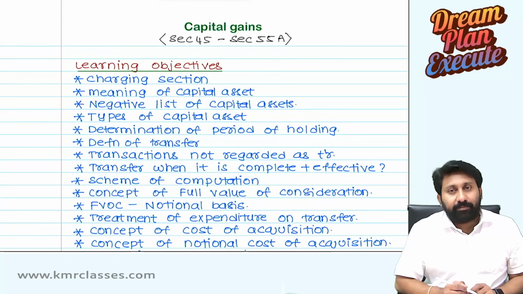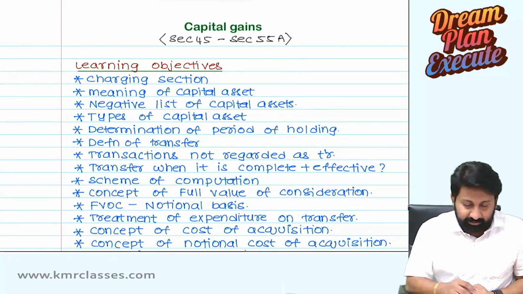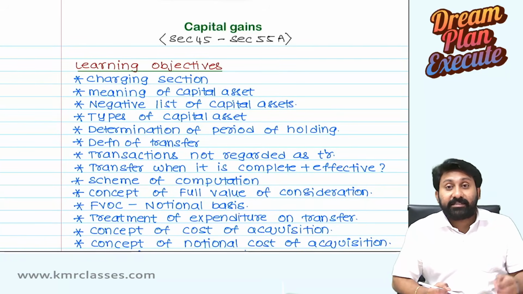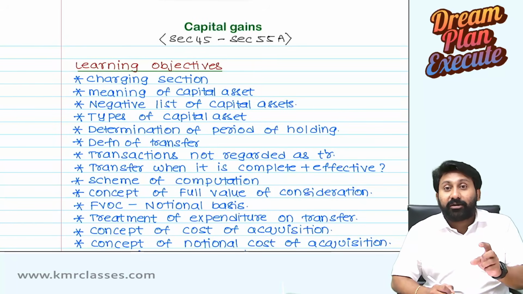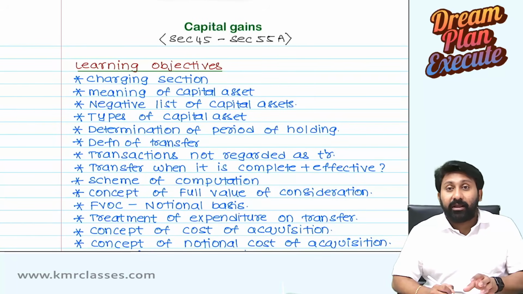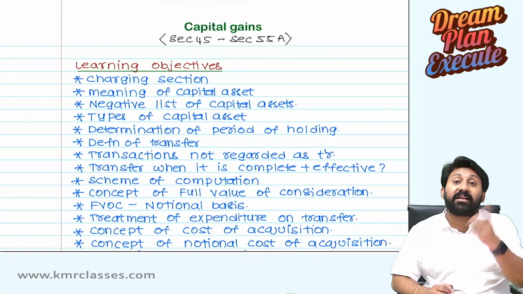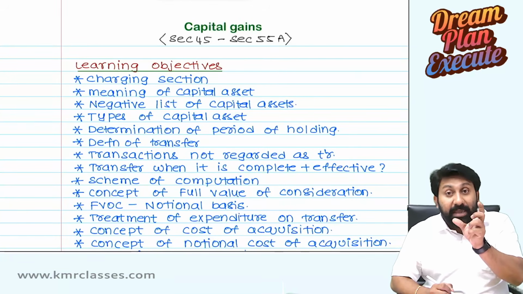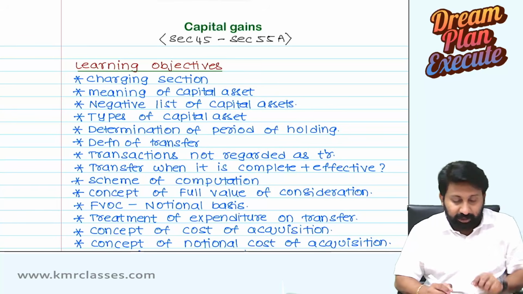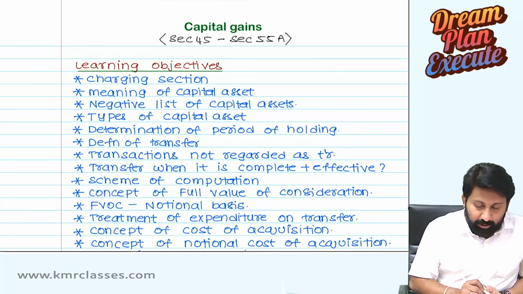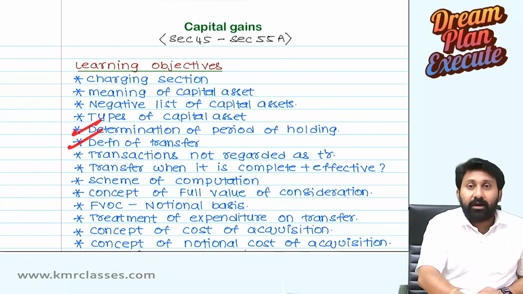Negative list of capital assets: what is not a capital asset? Types of capital assets: short term and long term. Short term depends on the period of holding, and long term is anything other than short term. So we need to know the period of holding to know whether you held it for short term or long term. Determination of period of holding.